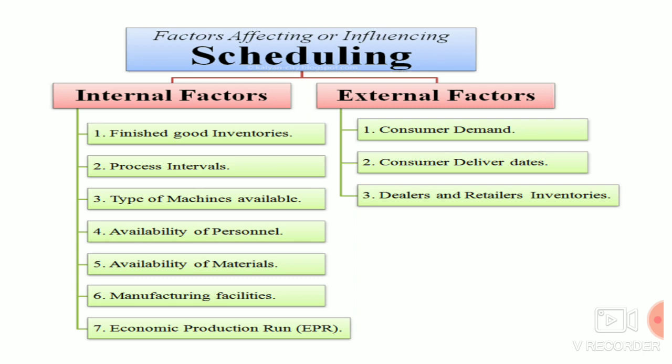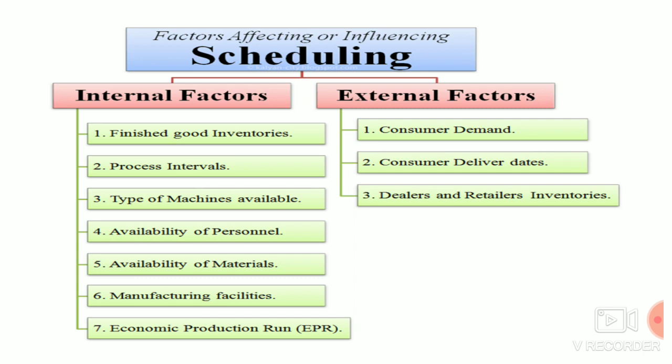But in the case of soap, all the raw material can be mixed in one place and the whole process happens from one machine to another. The movements will be fast. So the process interval for car manufacturing will be more than for soap. This will also affect the scheduling.